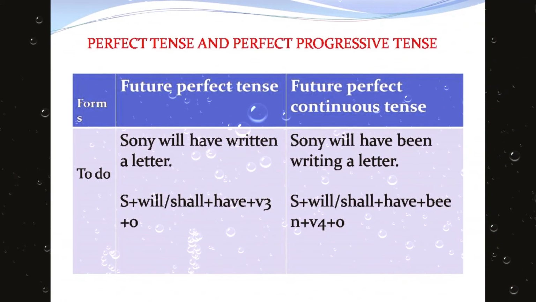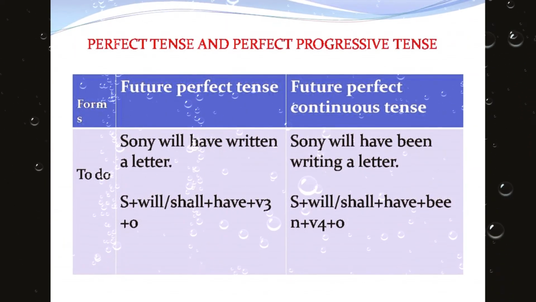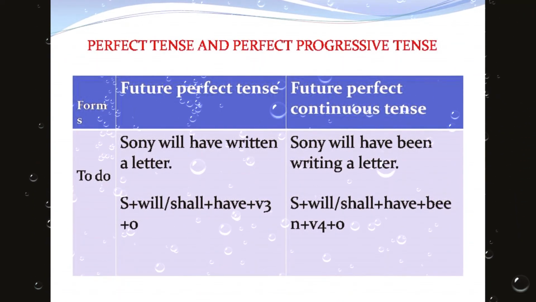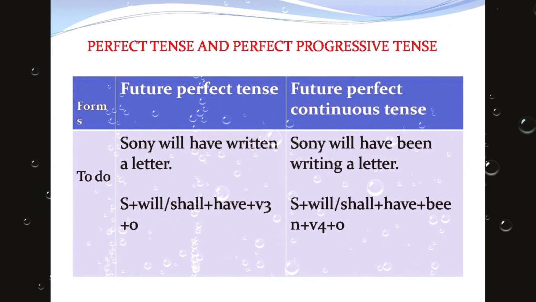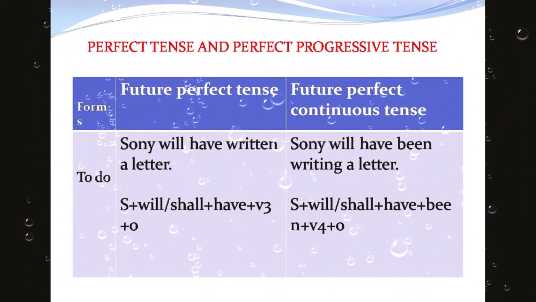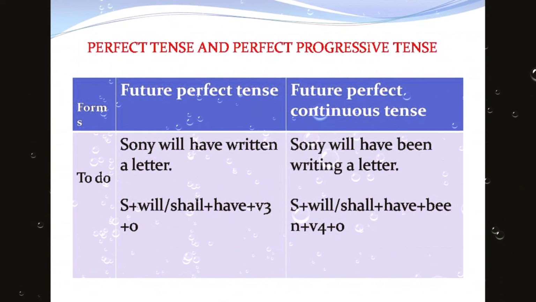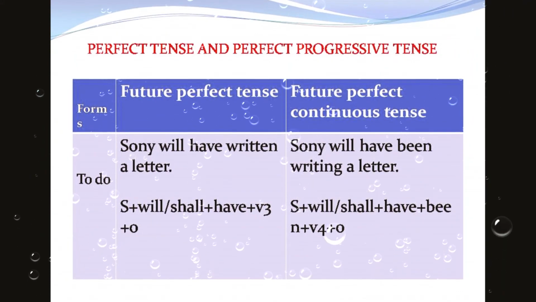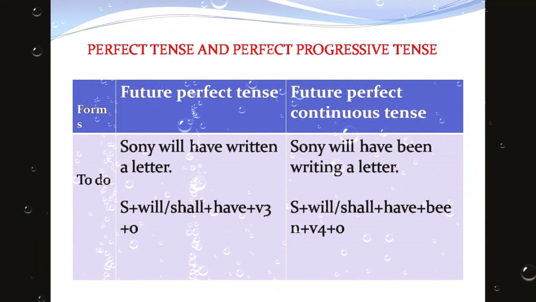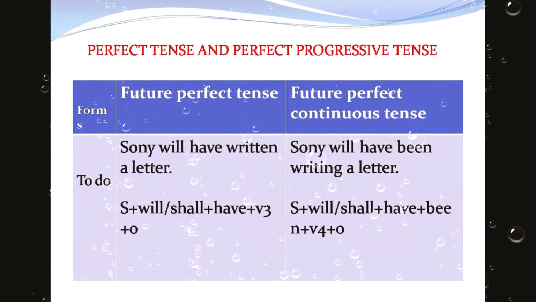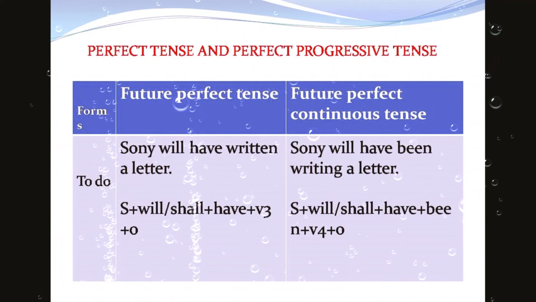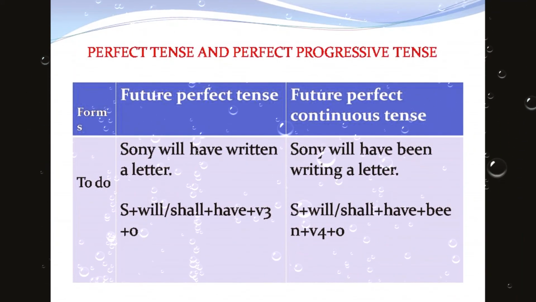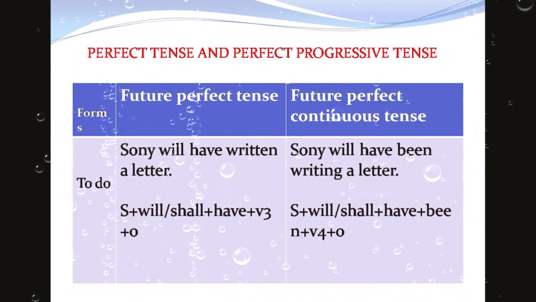Perfect tense and perfect progressive tense. There is a comparison between future perfect tense and future perfect continuous tense. To do form. Sunny will have written a letter is an example for future perfect tense. Sunny, subject. Will have or shall have, helping verbs. Written, third form of the verb. A letter, object. Sunny will have been writing a letter is an example for future perfect continuous tense. Sunny, subject. Will have been or shall have been, helping verbs. Writing, fourth form of the verb. A letter, object.